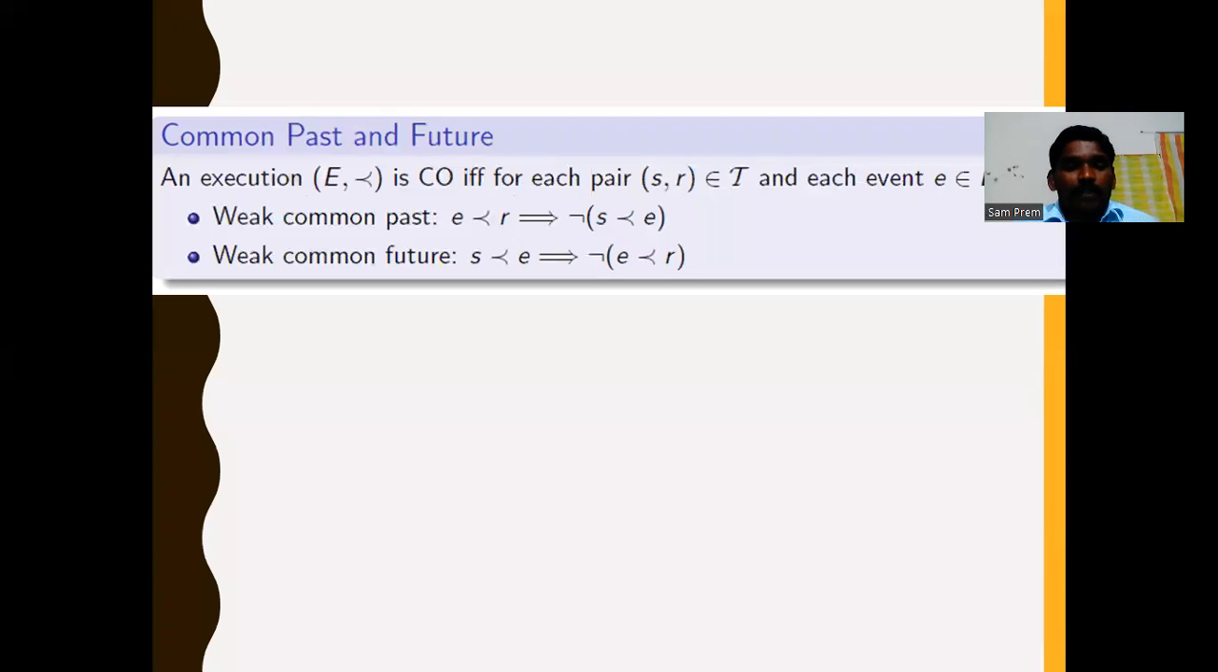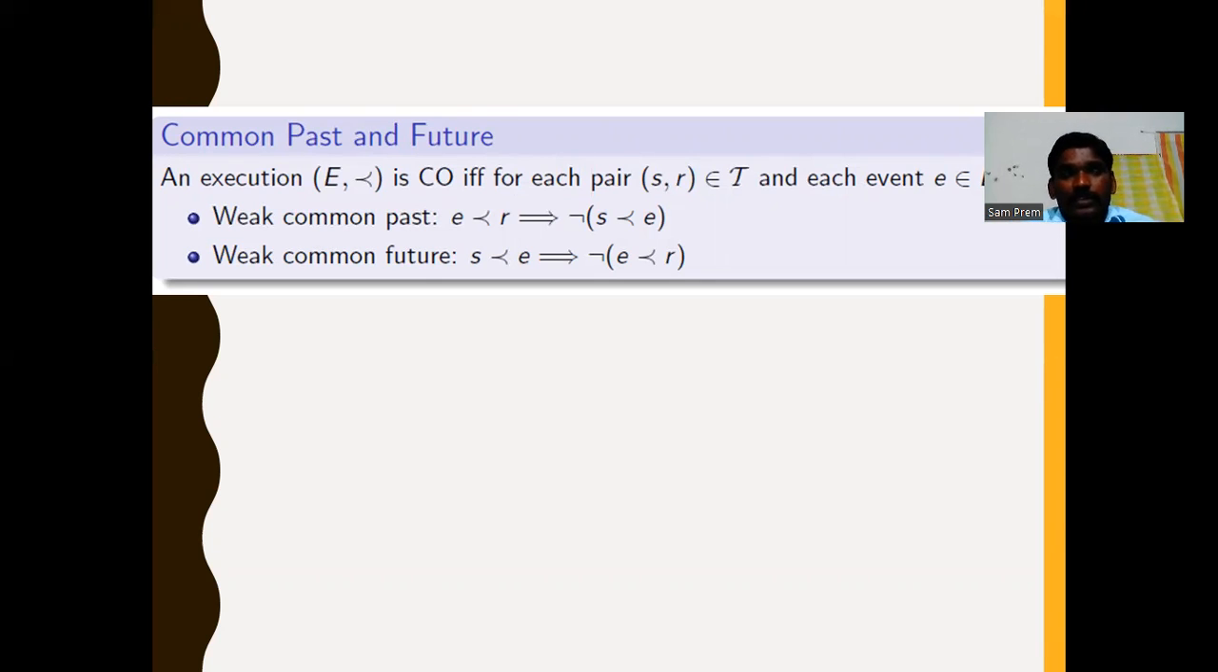Another one is the common past and future. Based on an execution E, causal precedence is a causal order if for each pair (S, R) belonging to T and each event e belonging to E, the common past, e causally precedes R, implies e causally precedes S, and the common future, S precedes e, implies R depends on e.